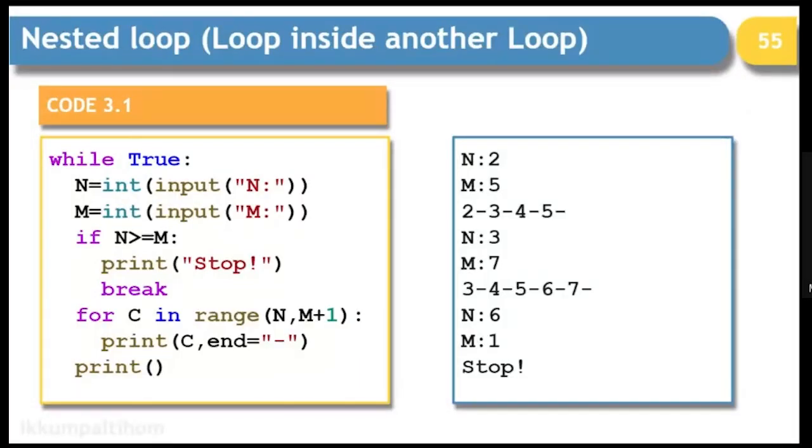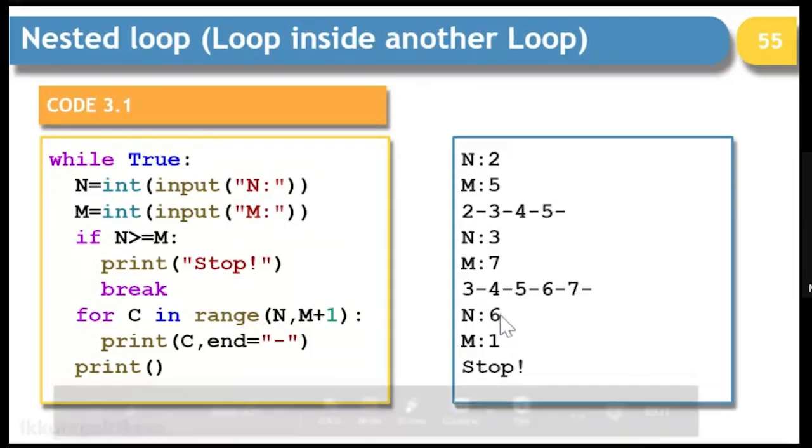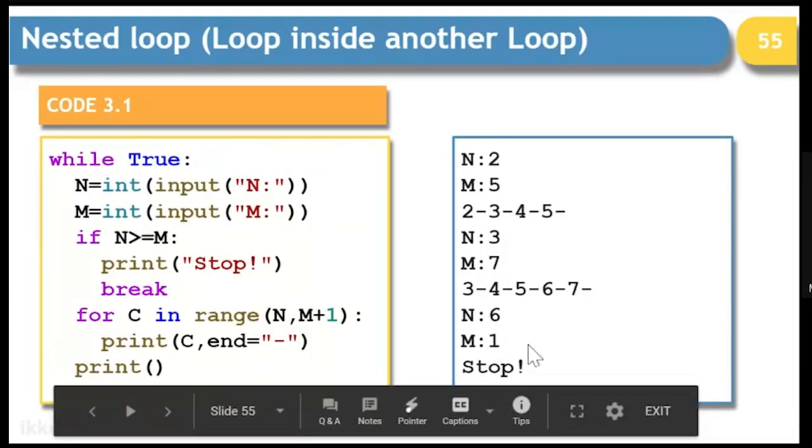This is another example where you can see that we are making use of two numbers, and till the point the two numbers are not matching with this condition, it is continuing with the for loop, and as soon as it matches with this condition, it stops. So you can see here when we enter 2 and 5, it will display, 3 and 7, it will display. As soon as you write 6 and 1, where the n is greater than 1, it will stop. So this is another example.